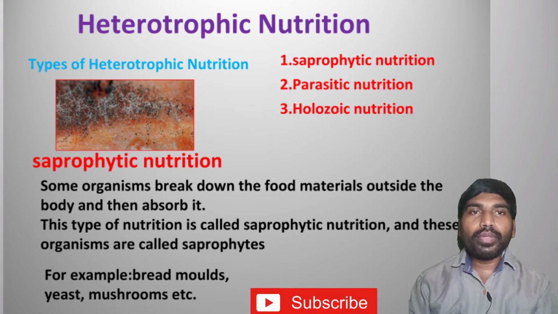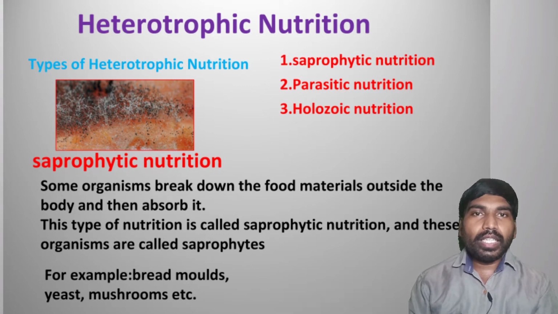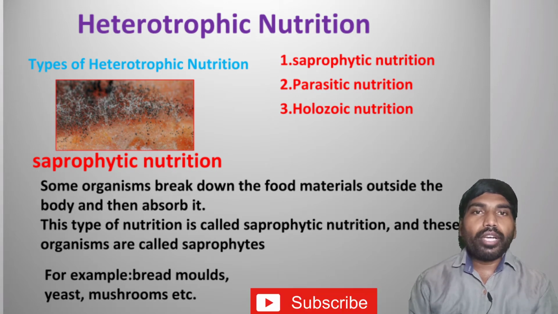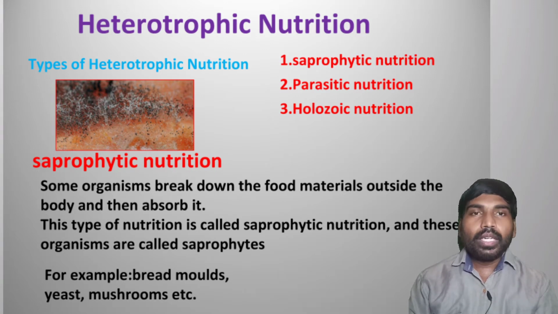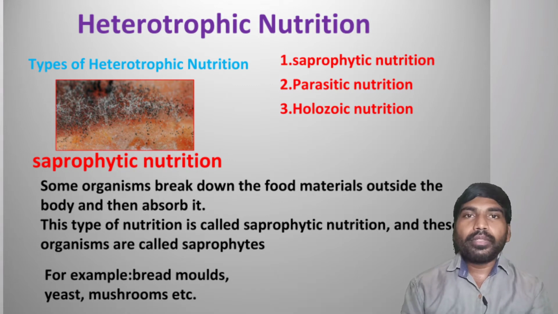Here heterotrophic nutrition has three types. The first one is saprophytic nutrition, the second one is parasitic nutrition, and the third one is holozoic nutrition. Let's see the saprophytic nutrition.